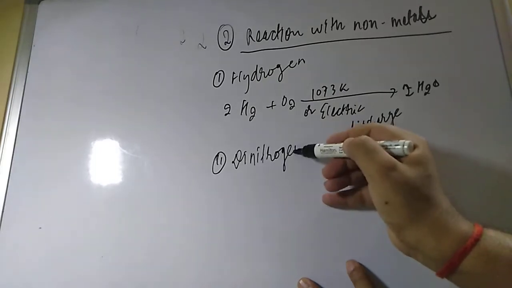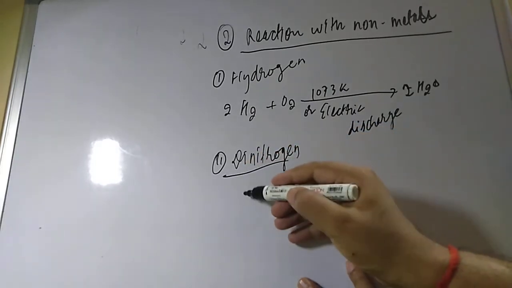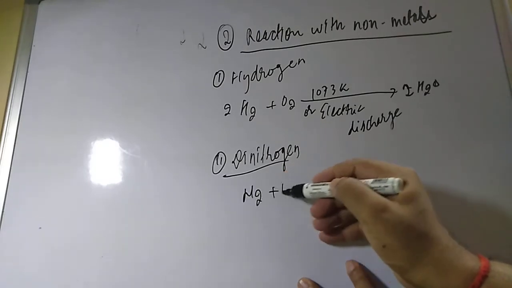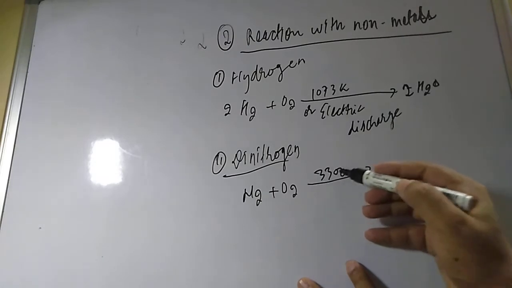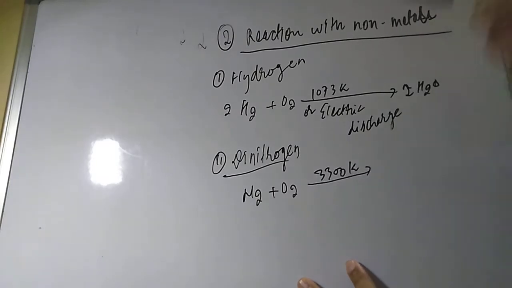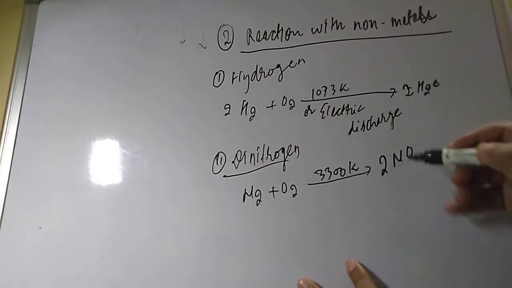Now if you talk about dinitrogen, students, already we studied this in group number 15. Nitrogen reacts with the oxygen, so at a very high temperature, 3300 Kelvin, it will give nitric oxide, students.